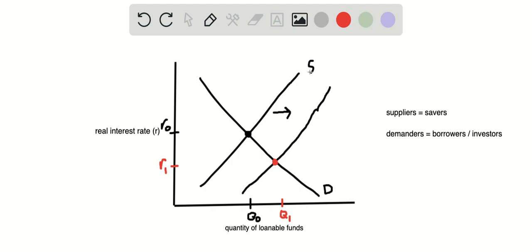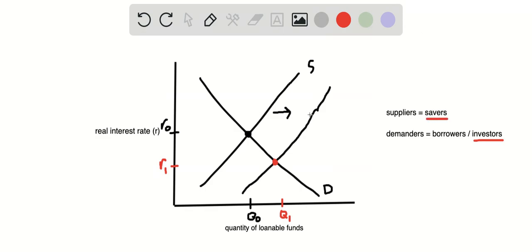So how will this affect saving and investment overall? Essentially in the supply and demand curve, the suppliers are savers. They're putting money in the bank, financing people who want to borrow that money. And the demand is people who want to take their money out, people who want to use that money to invest. So that's who is demanding these loanable funds, and savers are who are providing it.